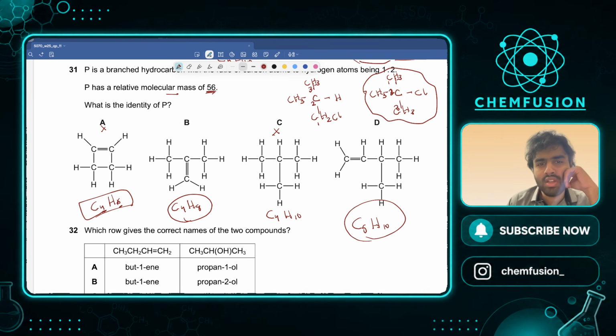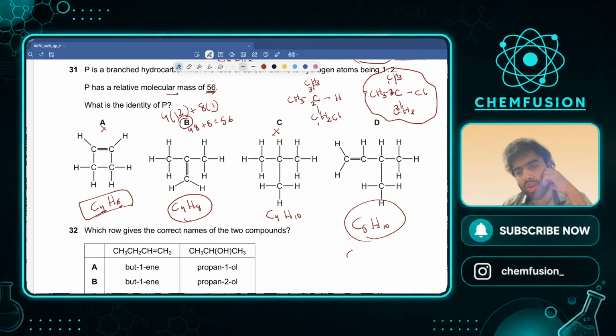How many carbons here? 4. So 4 into 12, plus how many hydrogens? 8 into 1. So 4 into 12 is 48, plus 8, it is 56. Hence B is the answer. Let's check the Mr of this one. 5 into 12 is going to be 60, plus 10 into 1 is 10. 60 plus 10 is 70. Hence this is wrong. Very easy question.